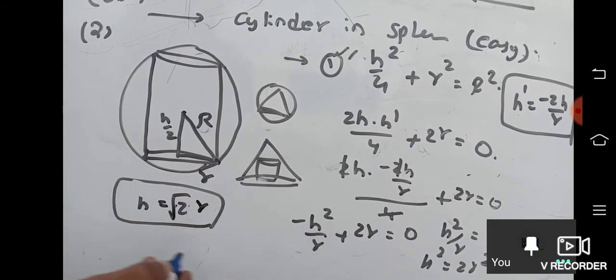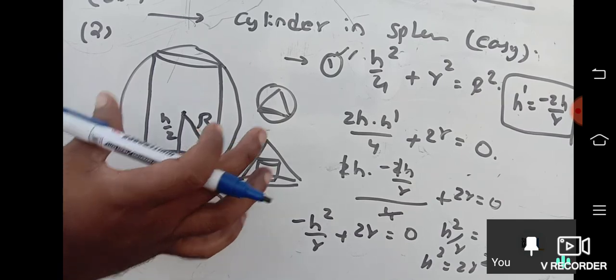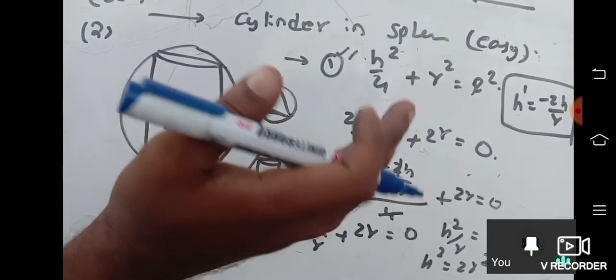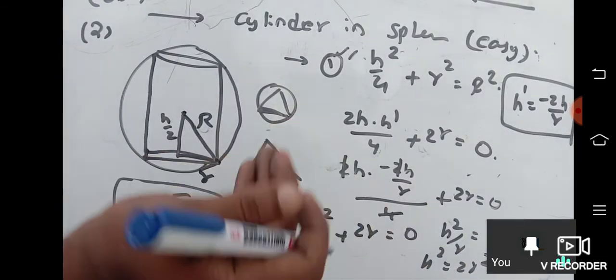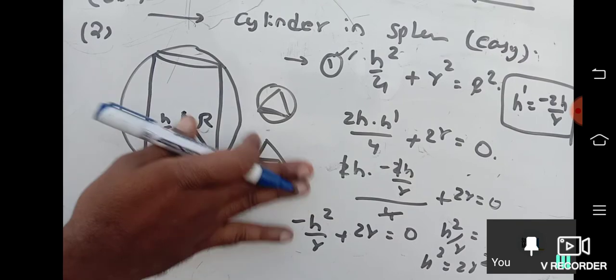Still not clear? h is equal to root 2 r is the final condition for a cylinder inscribed in a sphere. Whatever they are asking, they can ask this only directly. They can ask the hR relation. They can ask the RR relation also. In this question, they asked the hR relation. Correct? How to find the hR relation? From here, what to do?